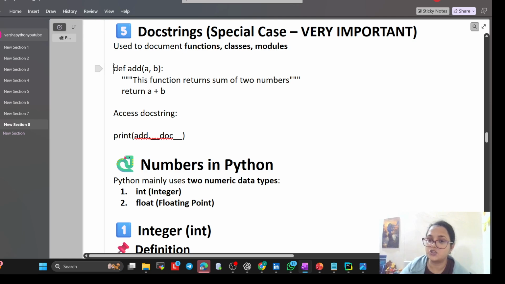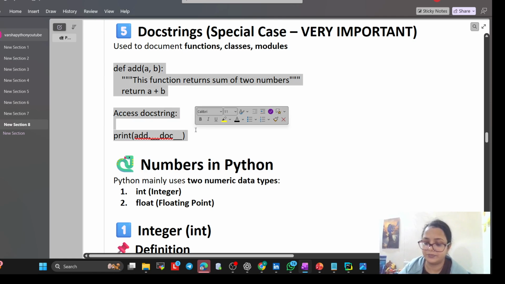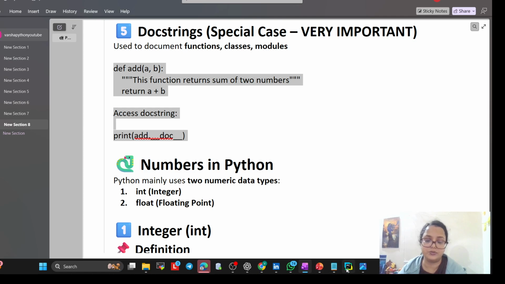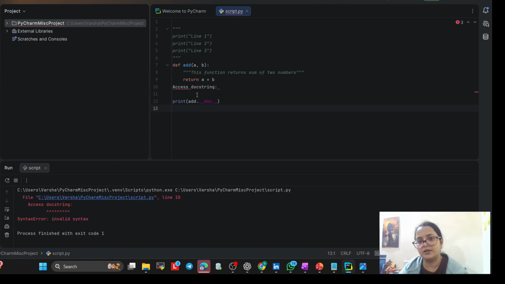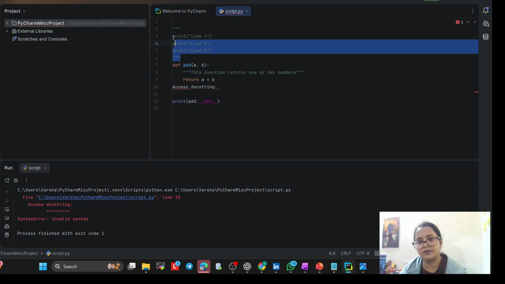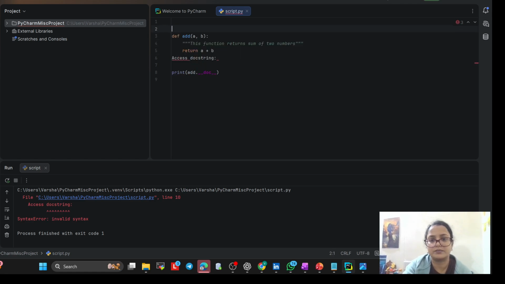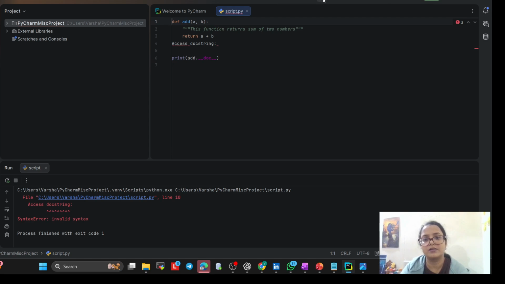Let me show you, so it will be good. In that scenario we will just use print. One minute. Syntax error, line 4.